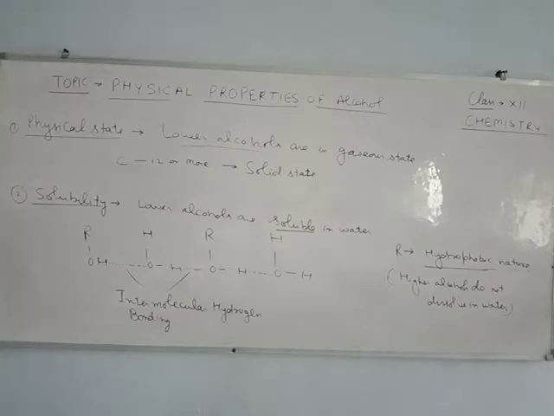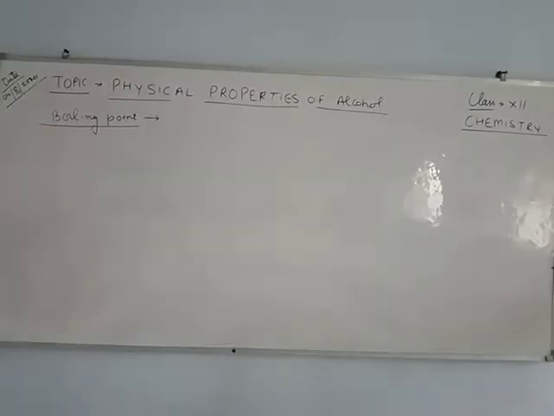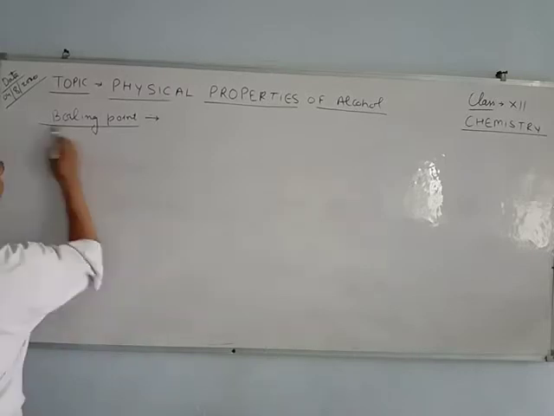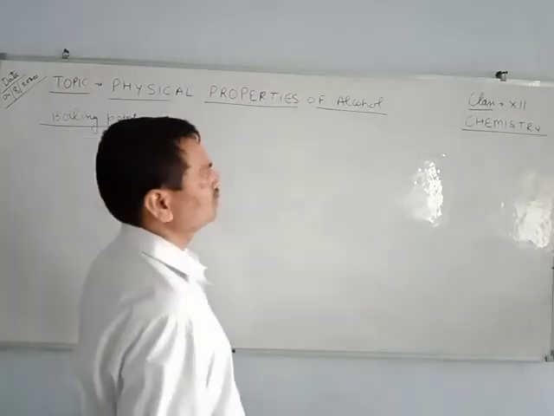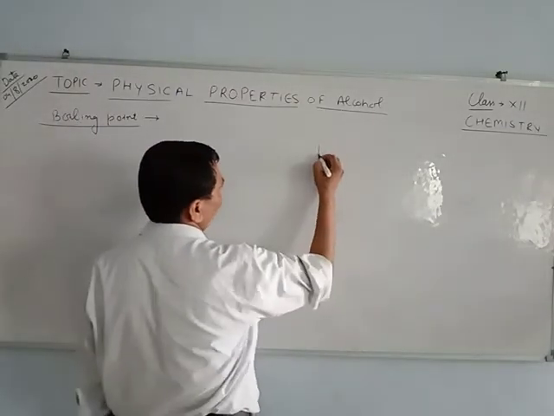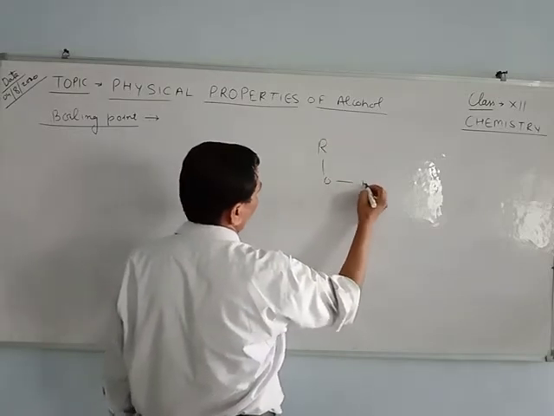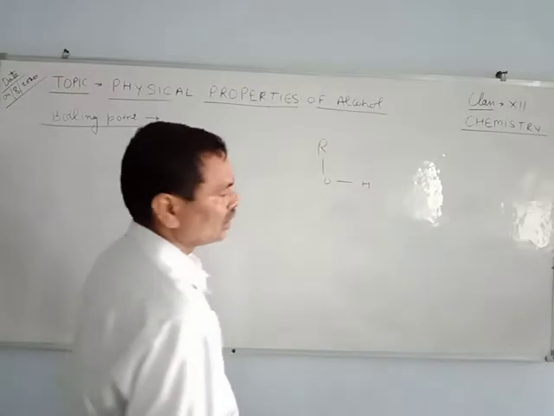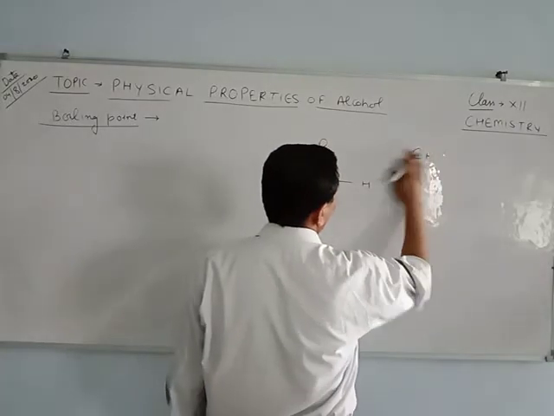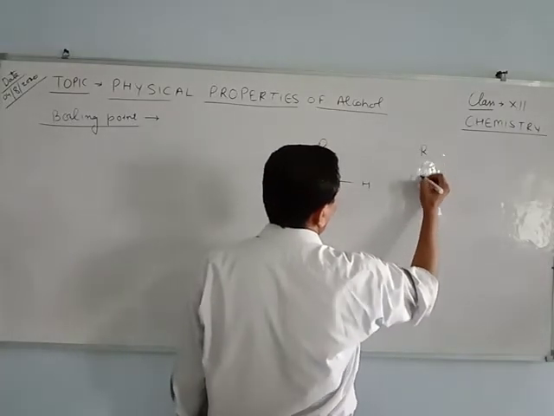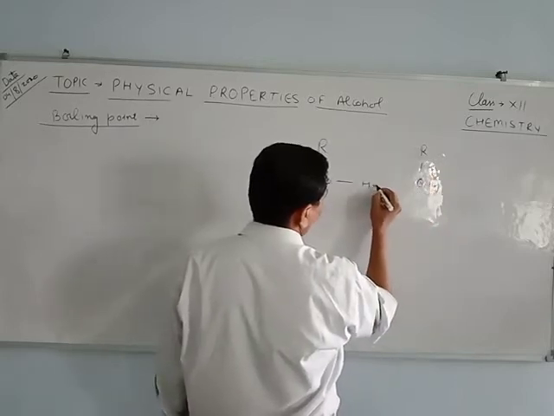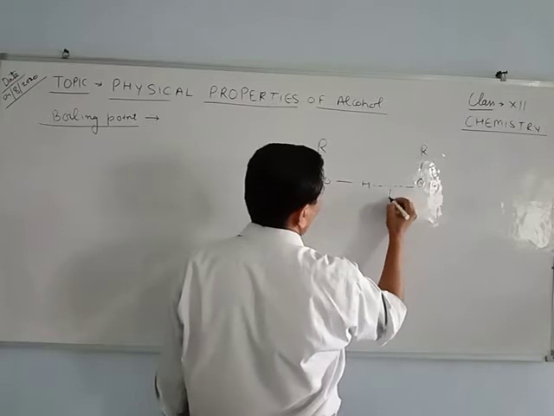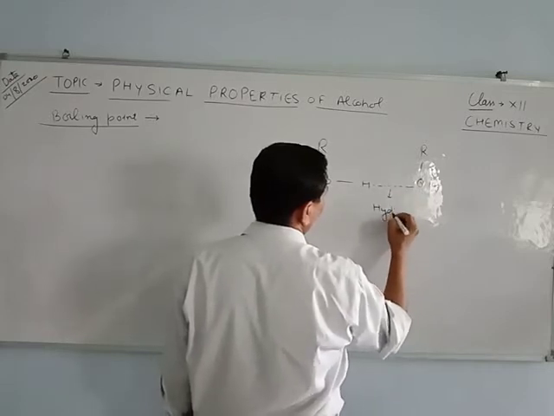Now we come to the next physical property, that is the boiling point of alcohol. Generally, you can see that alcohols are ROH, and with another molecule of alcohol there will be intermolecular hydrogen bonding.